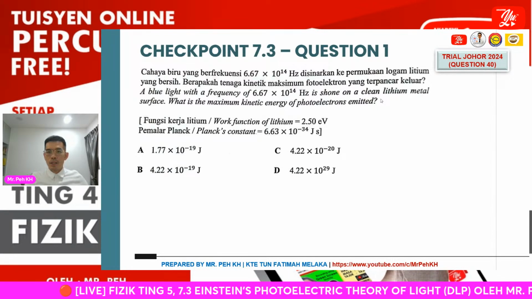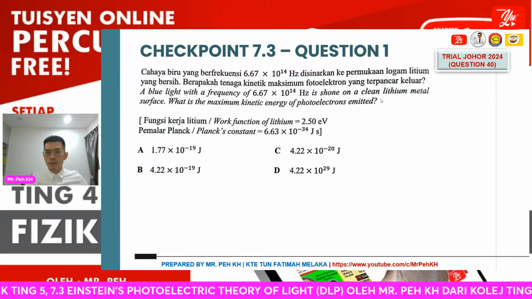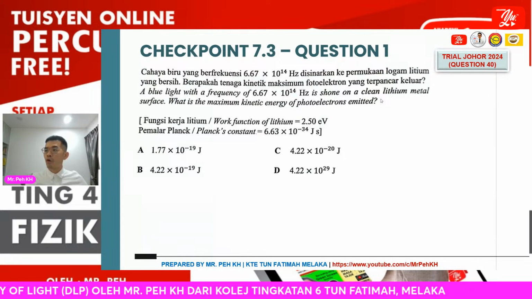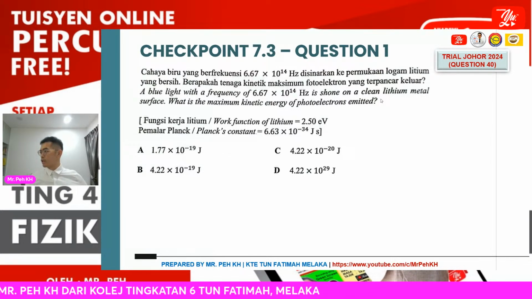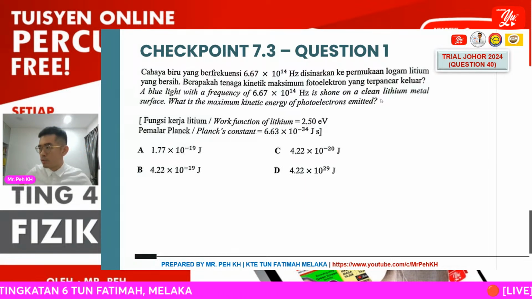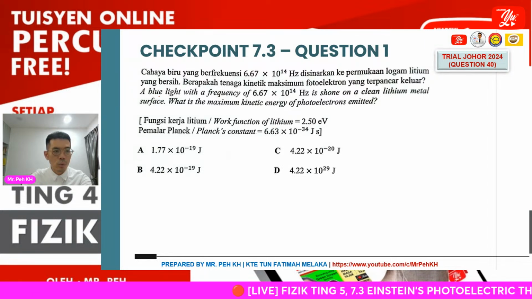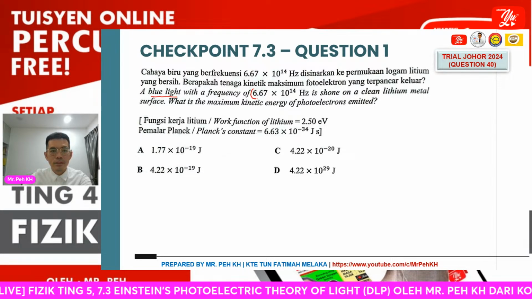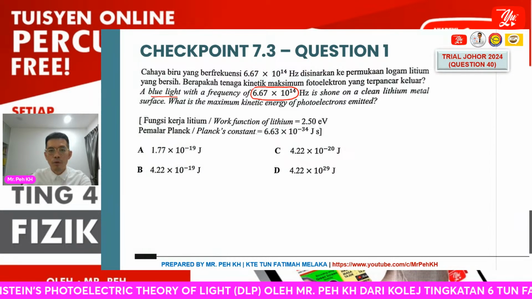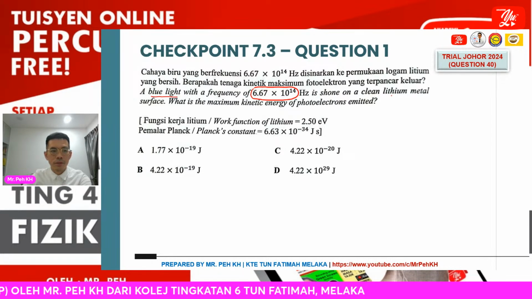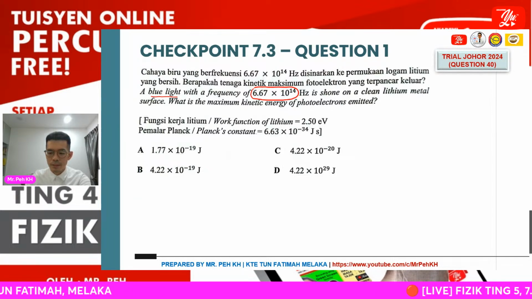Okay, so let's go through question number 1 together, which is related to learning standard 1.4. We went through it just now. You may show your answer in the chat room so that I know you are learning together with me here. So the first question is like this. We have a blue light with frequency 6.67 times 10 power 14 hertz shone on a lithium metal surface. What is the maximum kinetic energy of the photoelectron emitted?